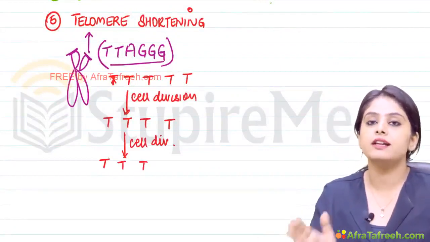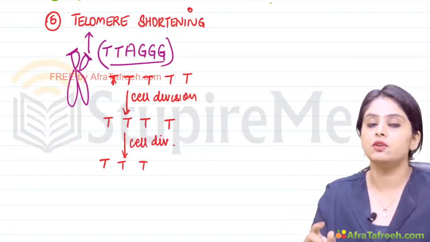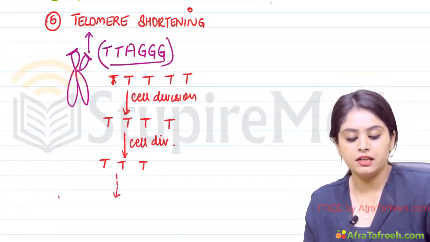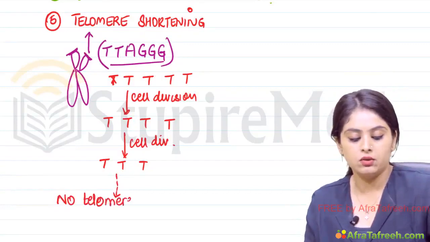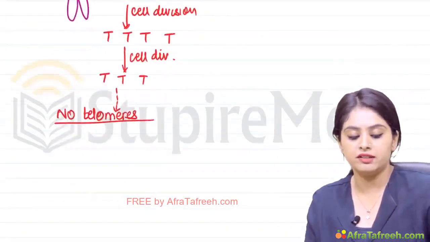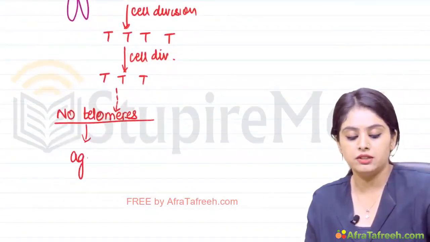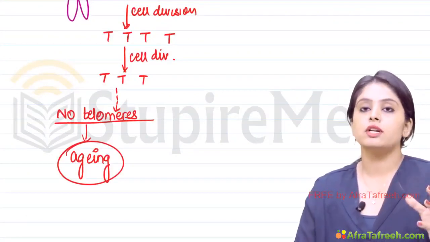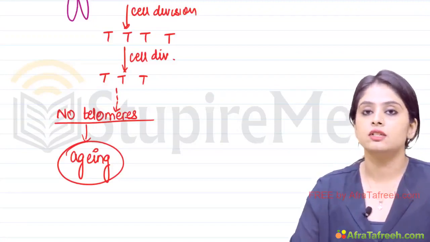So with every cell division, the number of these telomeres will decrease. Ultimately comes a point when there are no telomeres left. That is when we have progressed towards aging. So, telomere shortening results in aging.